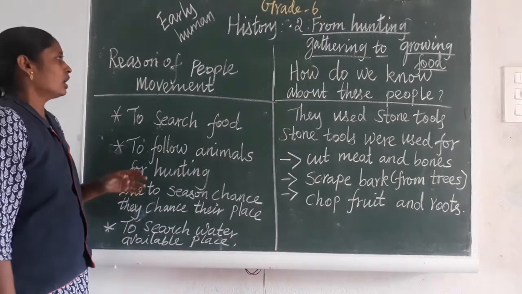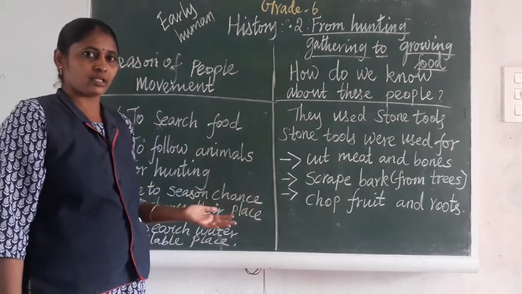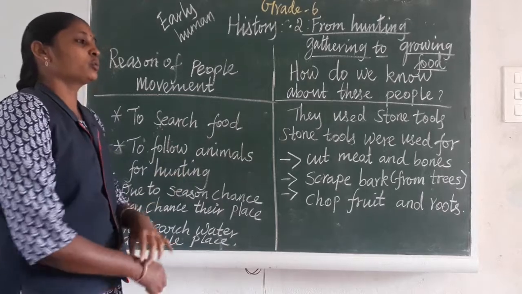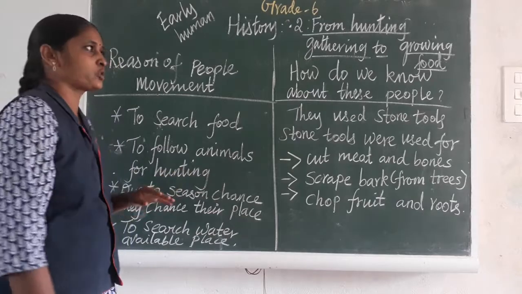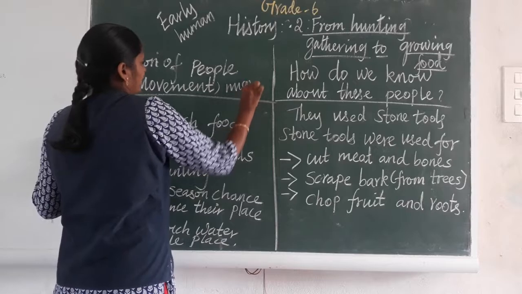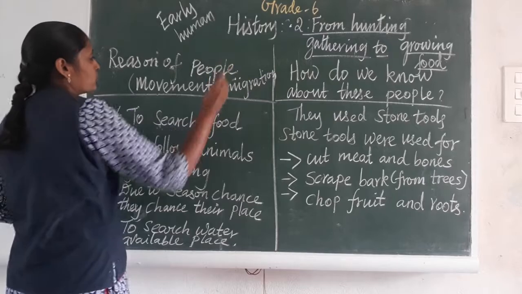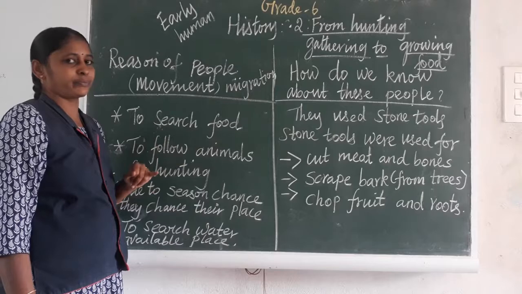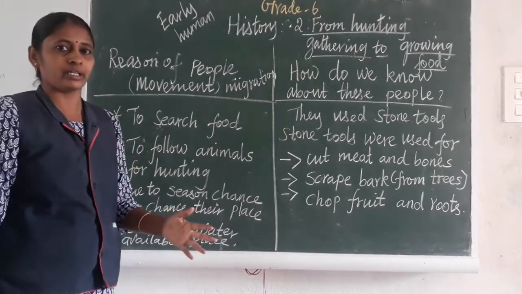In the first lesson itself we discussed that the early people were not settled in one particular place; they were roaming in forest or desert regions here and there. So what is the reason they migrate, or move from one place to another? The movement of people and the migration of people are the same. The first reason is to search for food, because they were roaming here and there.